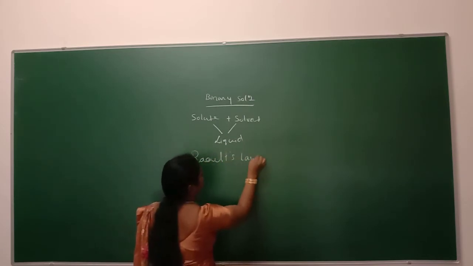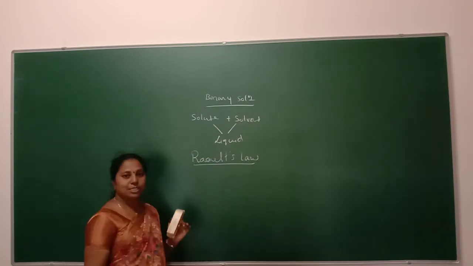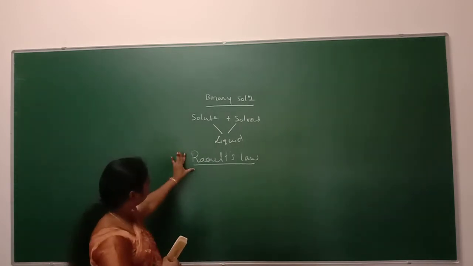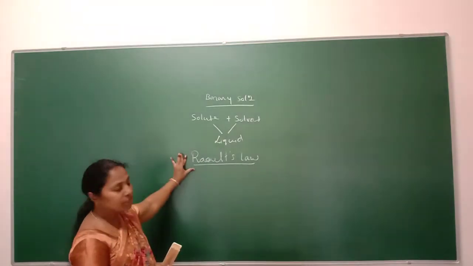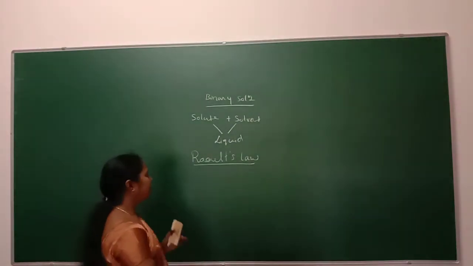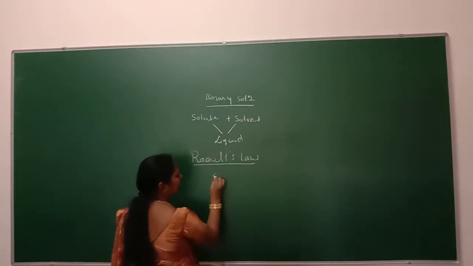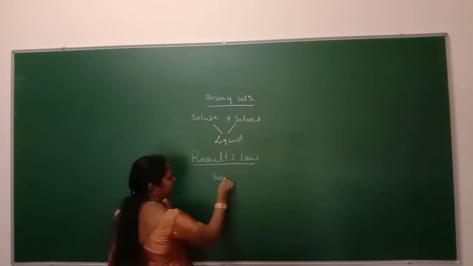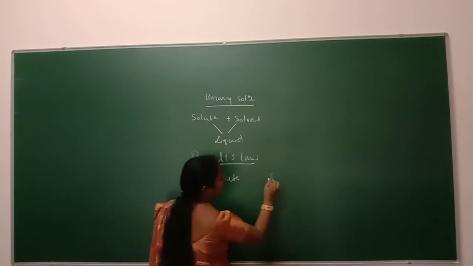Raoult's law. So before going to study the statement of this Raoult's law, we will take the solute and solvent in the liquid state. Solute and solvent.